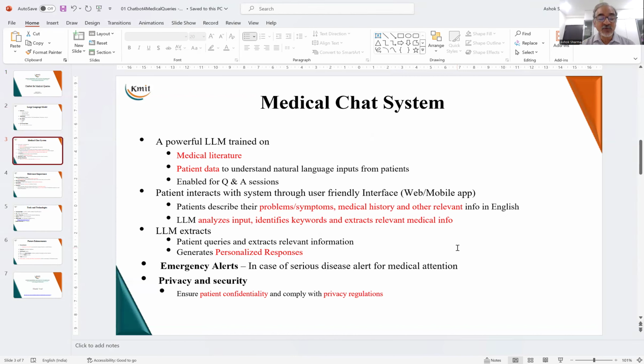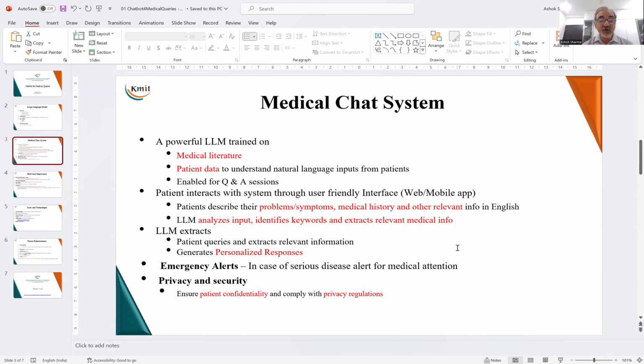For this, the LLM has to be trained on medical literature, and it should also be trained on patient queries. What is the question and what is the answer? That type of training has to be done, and it will be enabled as a chatbot. Now, the patient interacts with descriptions of problems or symptoms, medical history, and other information to the model. And the model analyzes the input, identifies keywords, extracts relevant medical information, processes it and gives a response to the user.